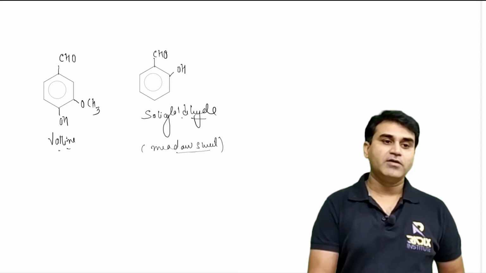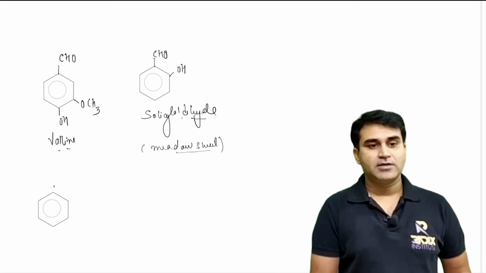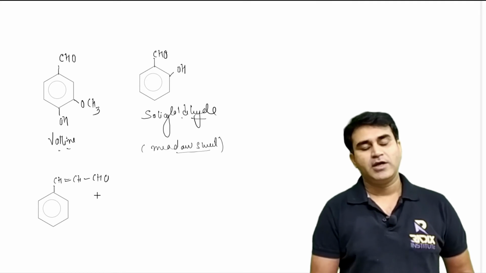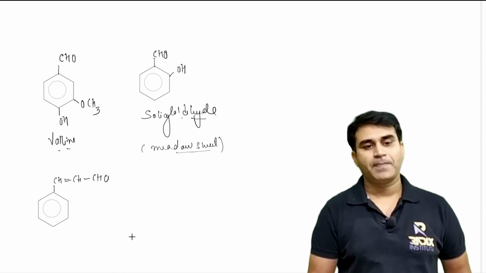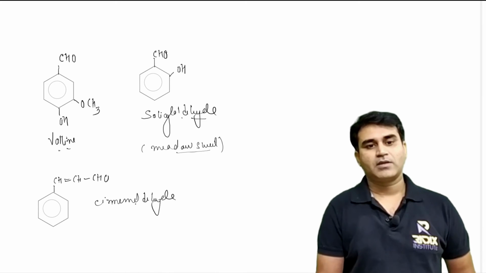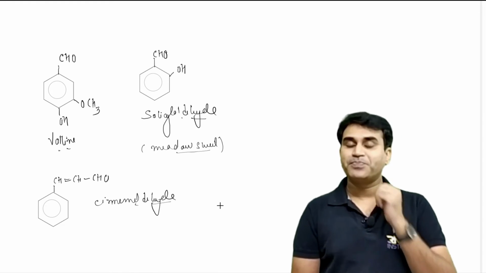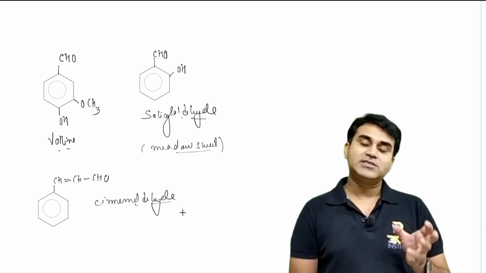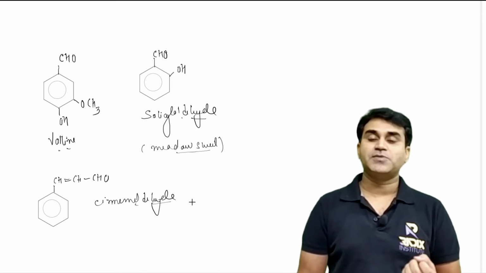And similarly, we are having the compound called cinnamaldehyde, CH double bond CH bond CHO. This is called cinnamaldehyde. Indian spice, that is cinnamon, right? Very frequently used in Indian food. So cinnamaldehyde is obtained from the cinnamon. It also has a specific fragrance and the medicinal properties, right?